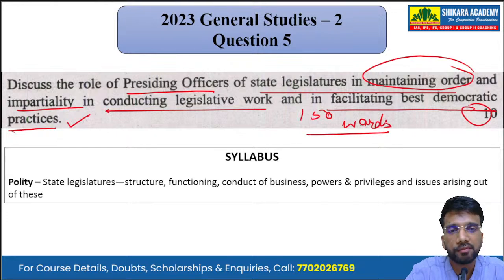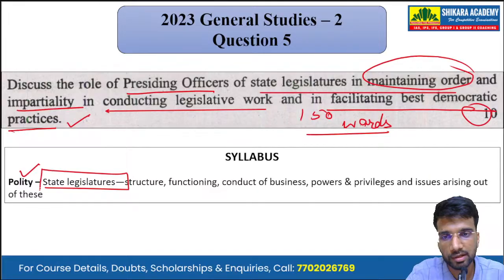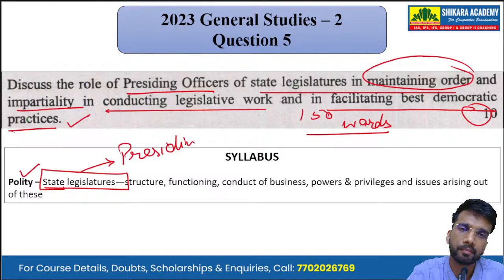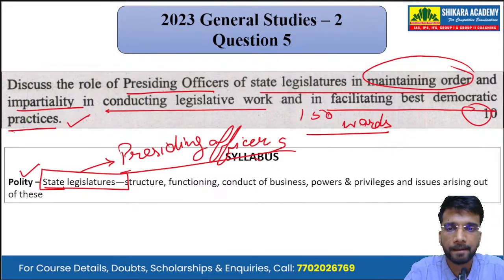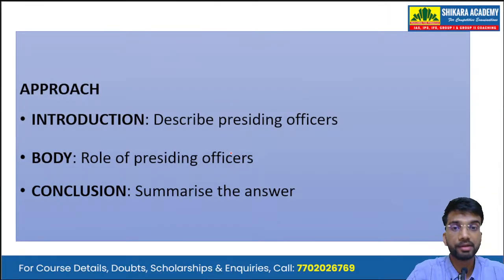Now, mapping it with the syllabus, we can see that it has been asked from the subject of polity, and the topic is state legislature. Okay, and it is asking about the presiding officers. So in state legislatures, we can have the state legislative assemblies. In 6 of the states, we have the legislative councils also. In legislative councils, we have the chairperson. In the legislative assemblies, we have the speakers.